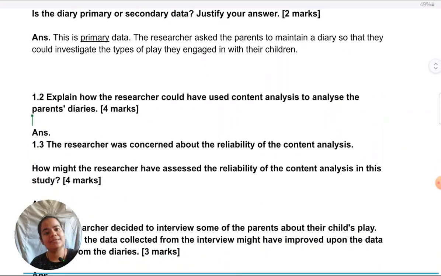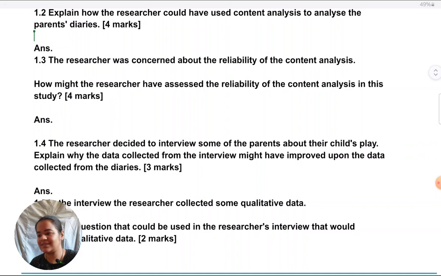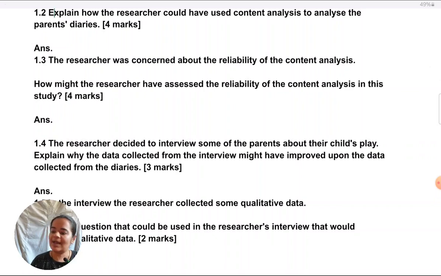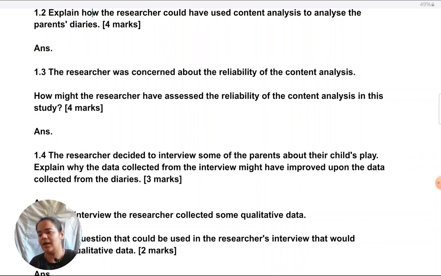The next question is, explain how the researcher could have used content analysis to analyze the parents' diaries. This is a very straightforward question. It's a how question. How, as I've mentioned in many of my previous videos also, just has to be a process, like a step-by-step answer of what should have been done. No analysis at all, no strengths and weaknesses. It's not a why question, it's a how question. It's worth 4 marks, which means you have to give 4 steps that could have been done for analysis.